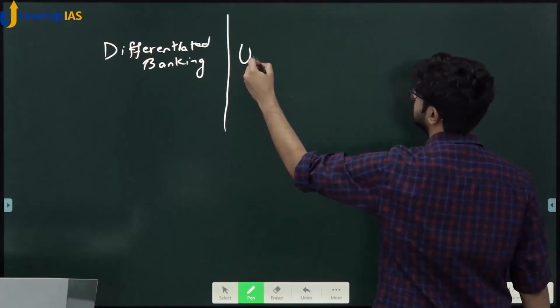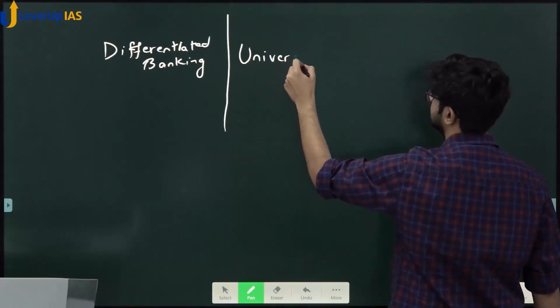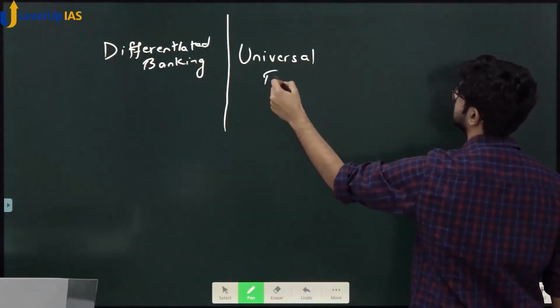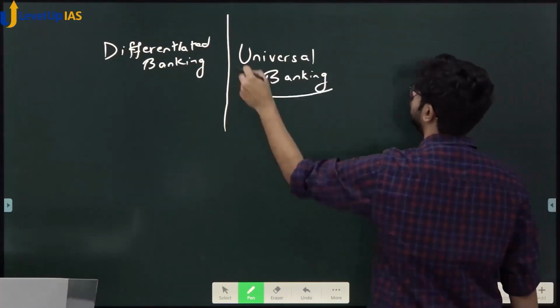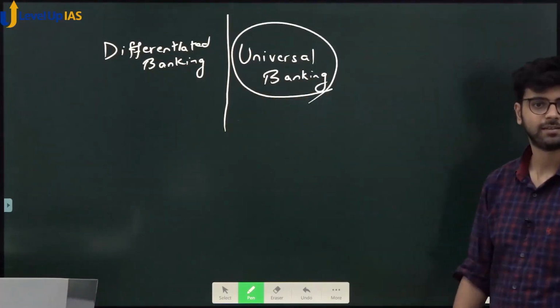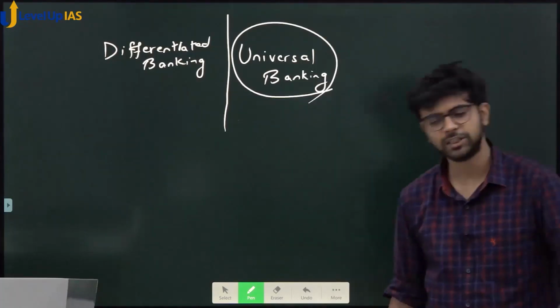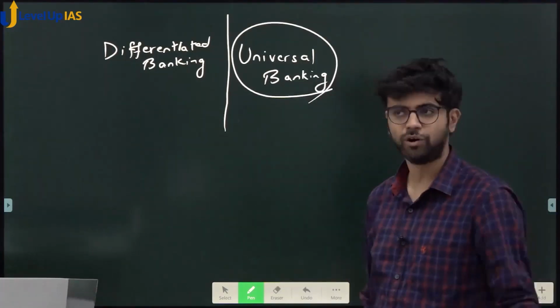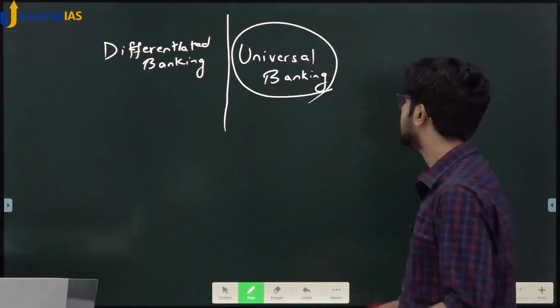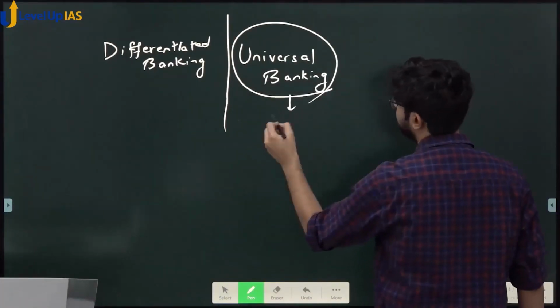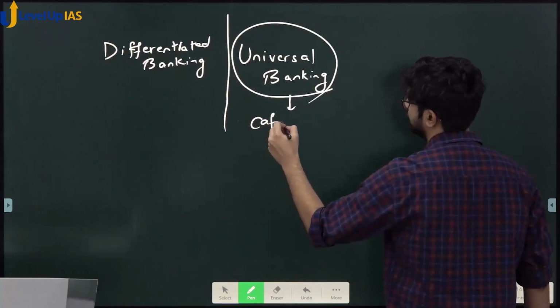Next is called, see this, universal banking. Provide all services. Provide small loans, big loans, borrowing, deposits, all types of deposits. This is known as universal banking. This is also known as the cafeteria approach. Why?